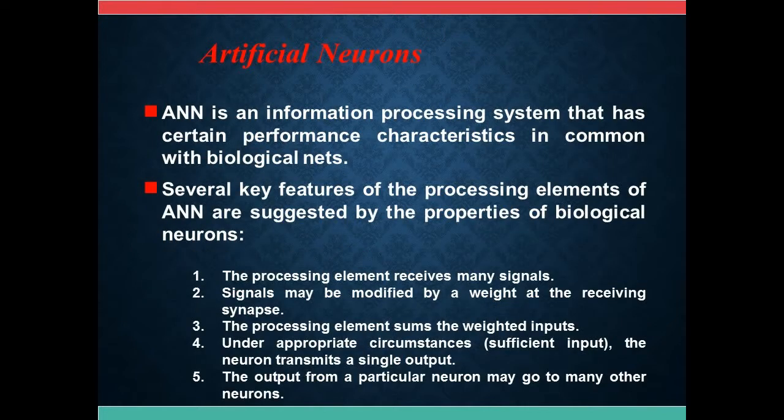Artificial neurons. An ANN is an information processing system that has certain performance characteristics in common with biological nets. Several key features of the processing elements of an ANN are suggested by the properties of biological neurons. The processing element receives many signals. Signals may be modified by a weight at the receiving synapse. The processing element sums the weighted inputs. Under appropriate circumstances, sufficient input, the neuron transmits a single output. The output from a particular neuron may go to many other neurons.